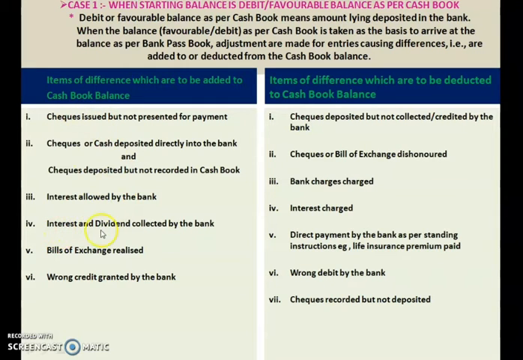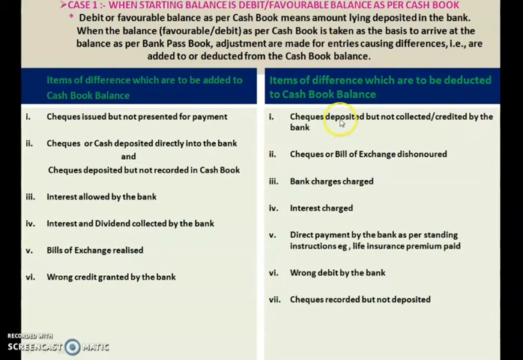Same is the case with interest and dividend collected by the bank, that you have to add in the cash book. Then bills of exchange realized, that also you have to add. Wrong credit granted by the bank, that also you have to add in your cash book balance. So these 6 entries you have to remember and understand, and these entries are to be added in your cash book balance.